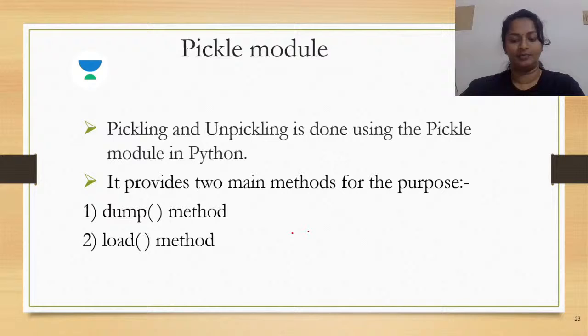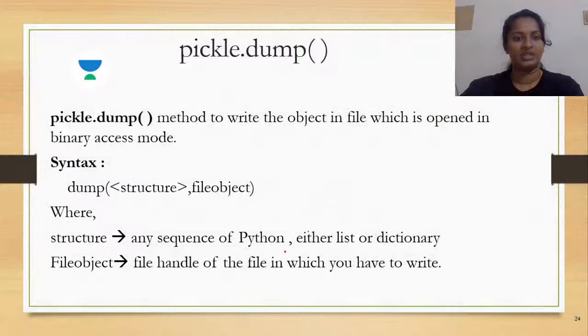Now, let's understand the syntax and then the explanation of each of the methods here. So, we learned what exactly is the process of pickling as well as unpickling, and then we also learned that using the process of pickling, you write onto the file, and using the process of unpickling, you read the contents of the file, right? So for writing onto the file, you use the method dump.